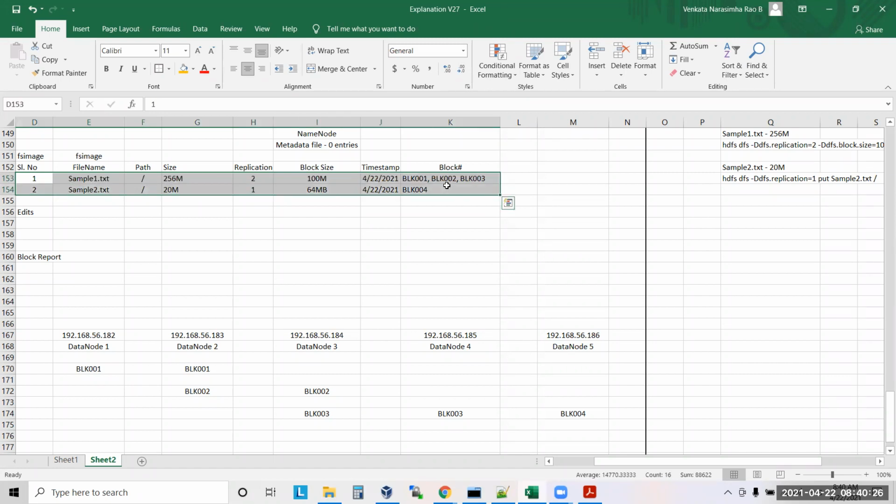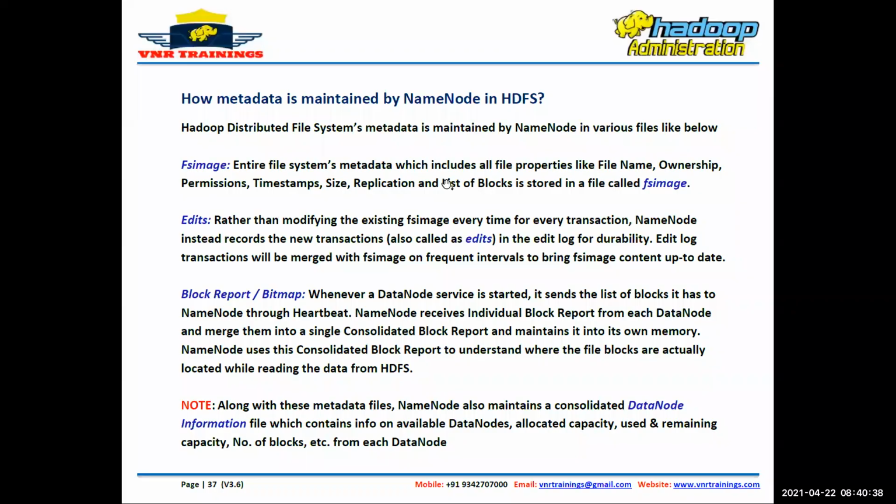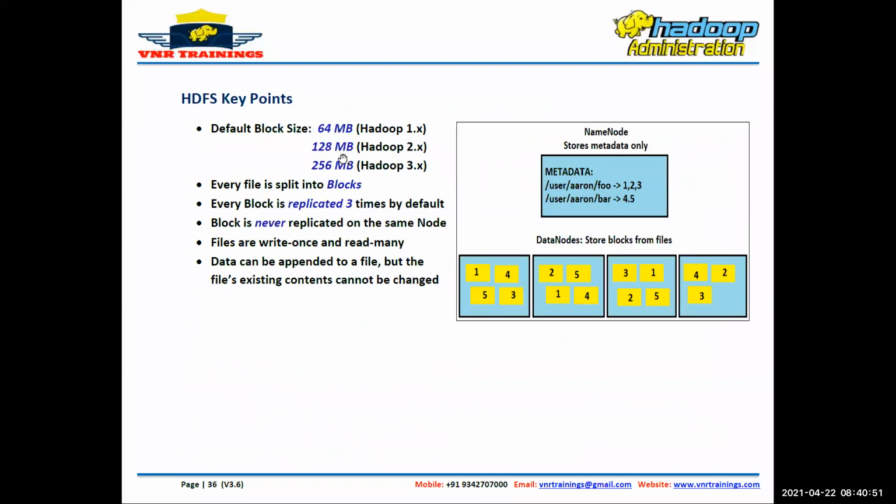Sorry, I think I missed in the last page, or in the PPT, whether it has been mentioned anywhere that the default size is 64 MB. In Hadoop 1 or 2 or 3, is the block size mentioned anywhere? Right here, I missed it. Can you see here? I explained this slide, right? Yeah. Sorry, I missed it. I'm sorry for that.